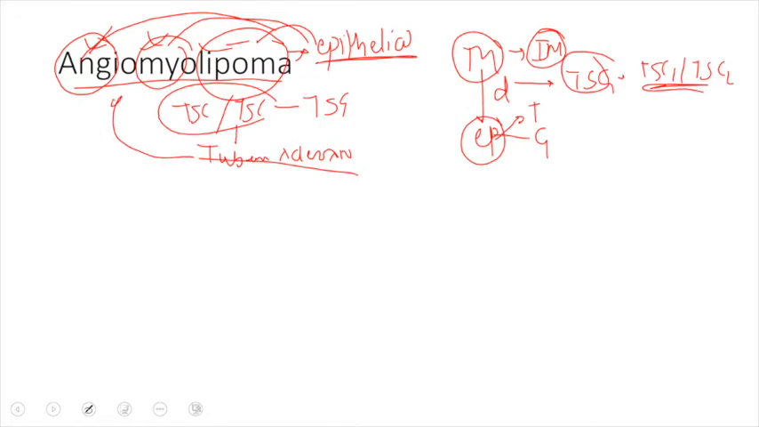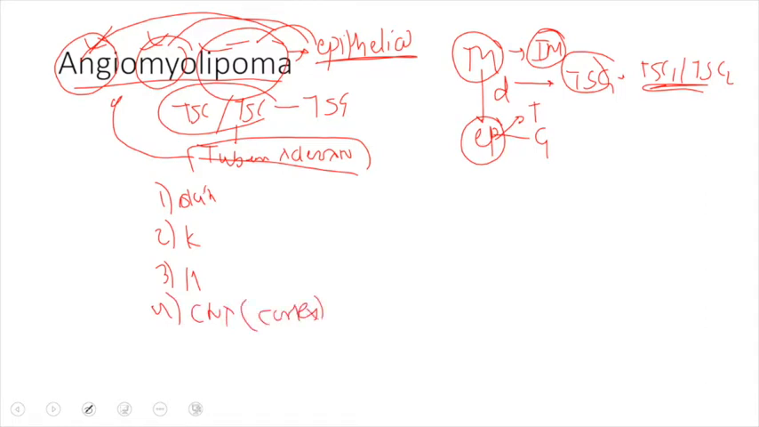But it is not just that. Tuberous sclerosis is associated with various other lesions. These lesions can occur in the skin, the kidney, and the heart, and they can also manifest within the central nervous system, especially at the level of the cerebral cortex.